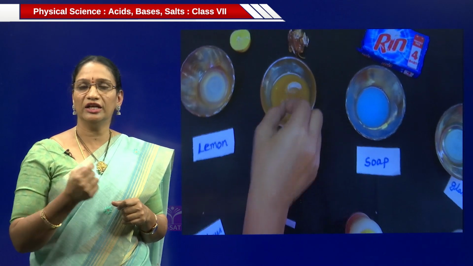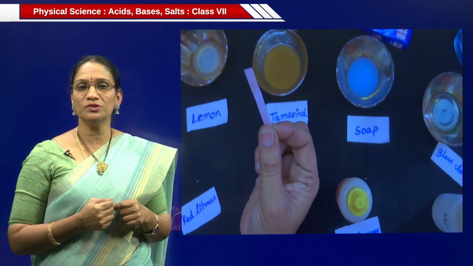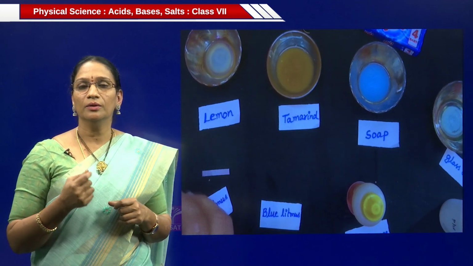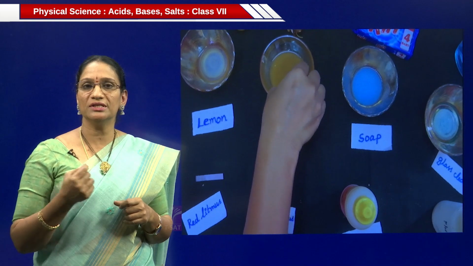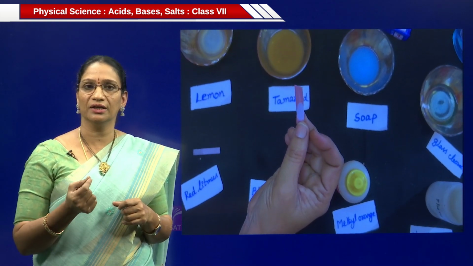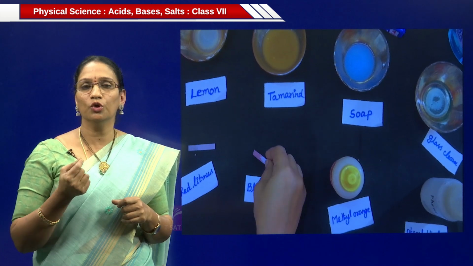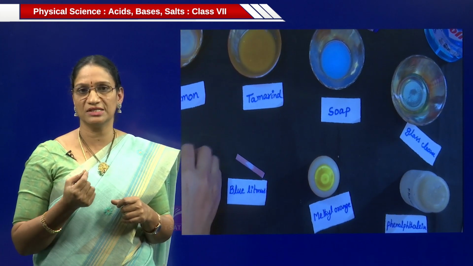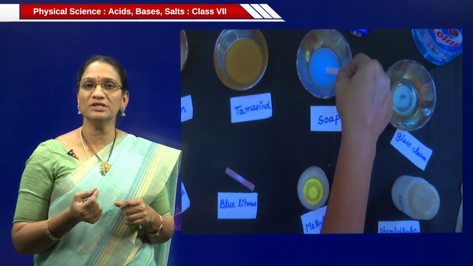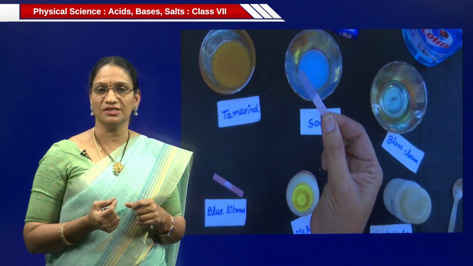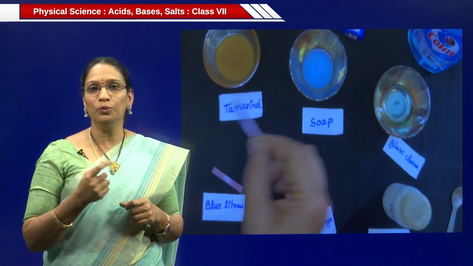Again, take the red litmus and dip it in the tamarind juice. There is no change in red litmus. It remains the same color. Again, dip the blue litmus in the tamarind juice. See, the color changes to red. So lemon and tamarind are both acids. Blue litmus changes to red color and red litmus remains the same. Now, take the red litmus and dip it in the soap solution and observe the color change. It turns into blue color.